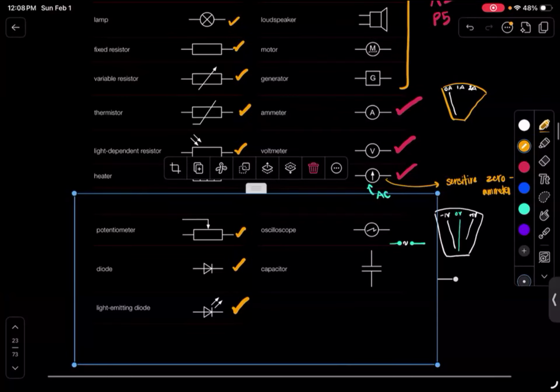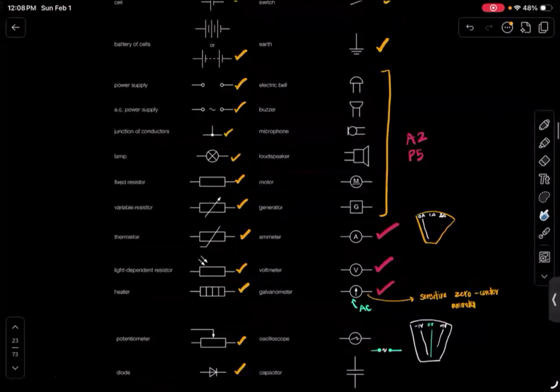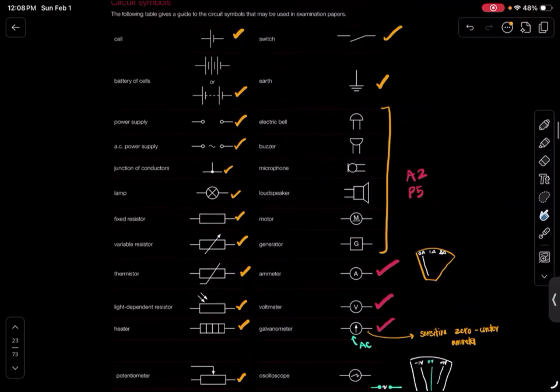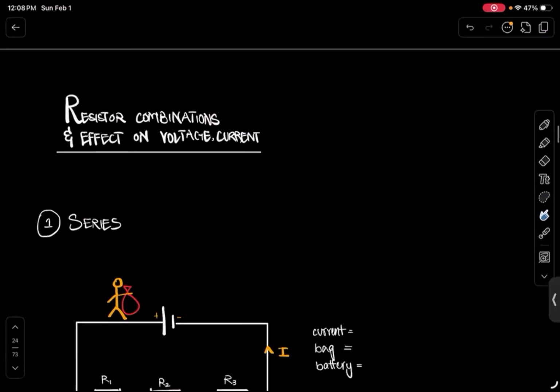Okay. Sounds good. So make sure to write down all of the ones that I've taken. There's like 6 to 7 that you probably don't need to remember, but the rest of them, make sure you've written it down and learned it.